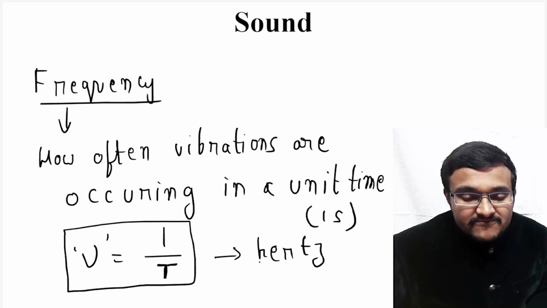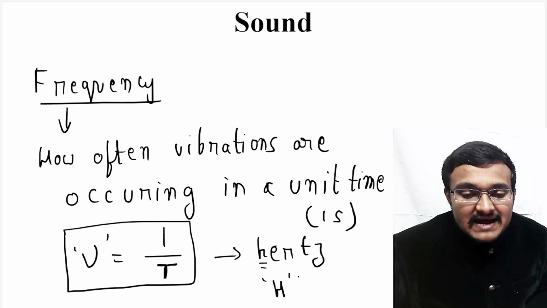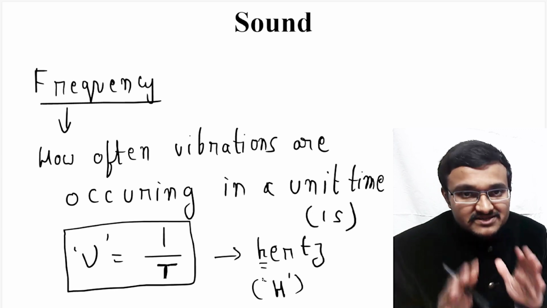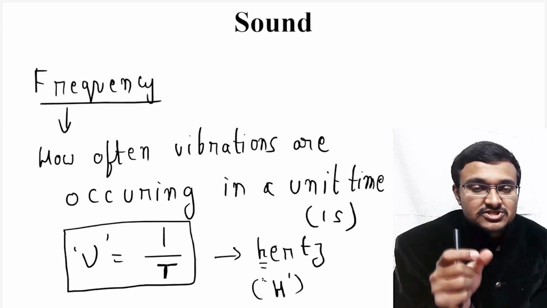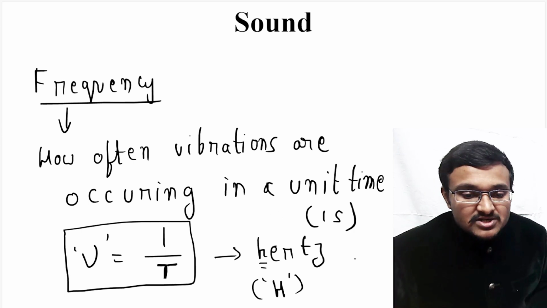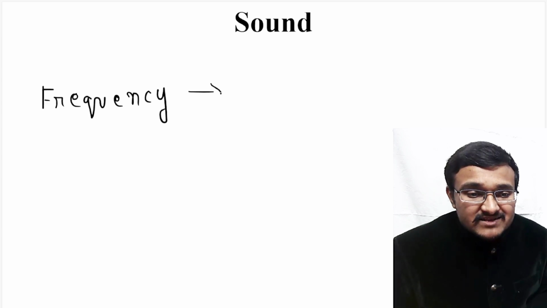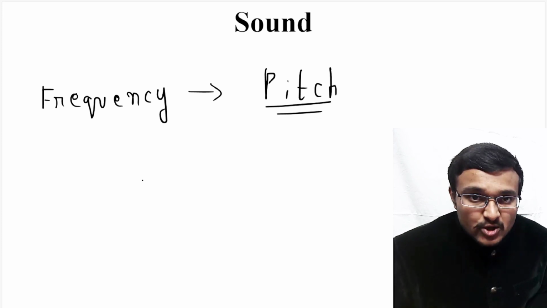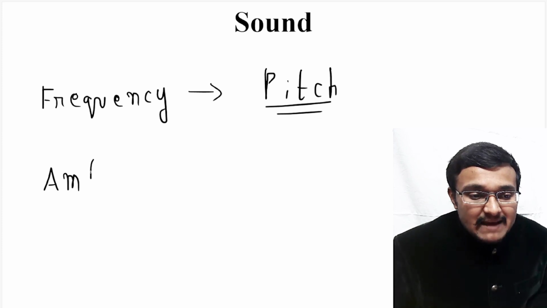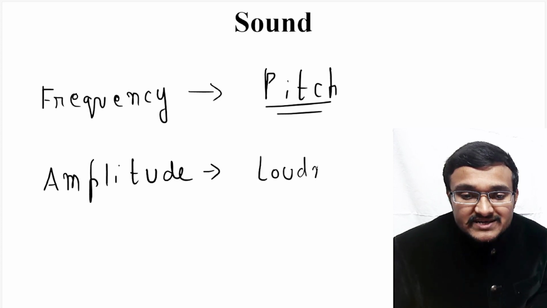So either you can write the full expansion of Hertz by taking H as a small letter, or you can make H a capital letter and keep it as H without expanding. If you are expanding, then H should be small. If you are not expanding, then H should be capital. So this is the SI unit of frequency. So always remember, frequency is always associated with the pitch of the sound. And always remember, amplitude is associated with the loudness of the sound.